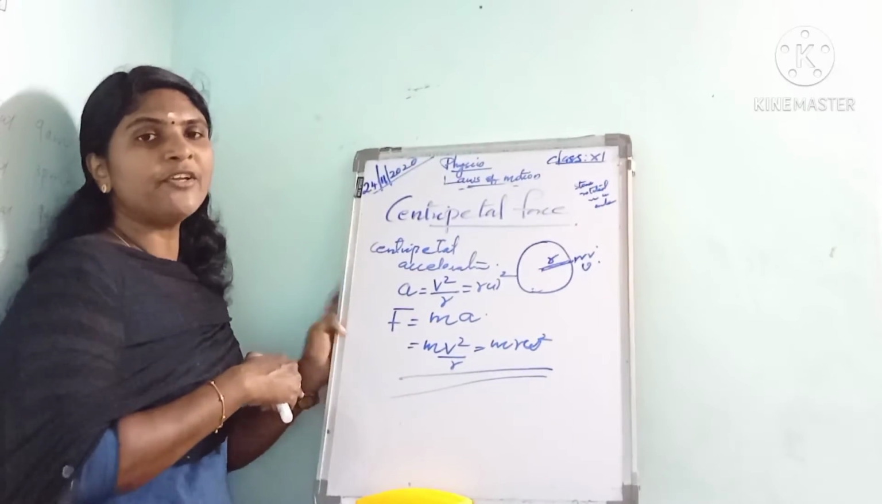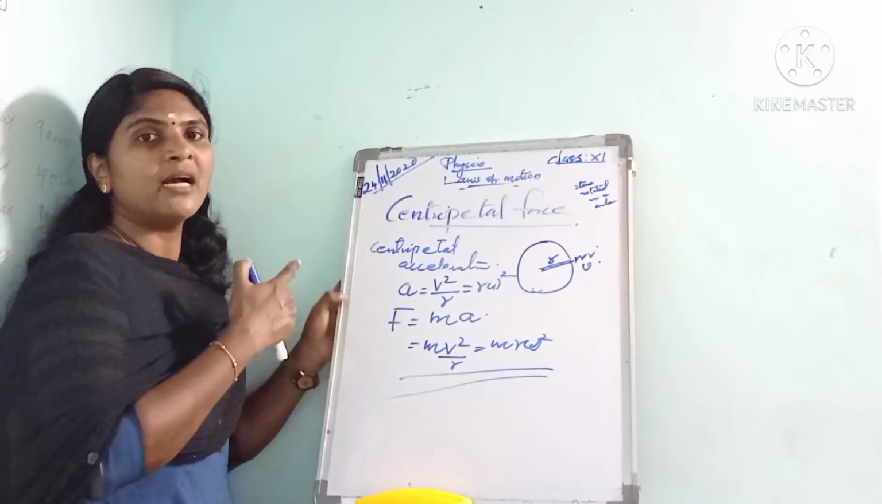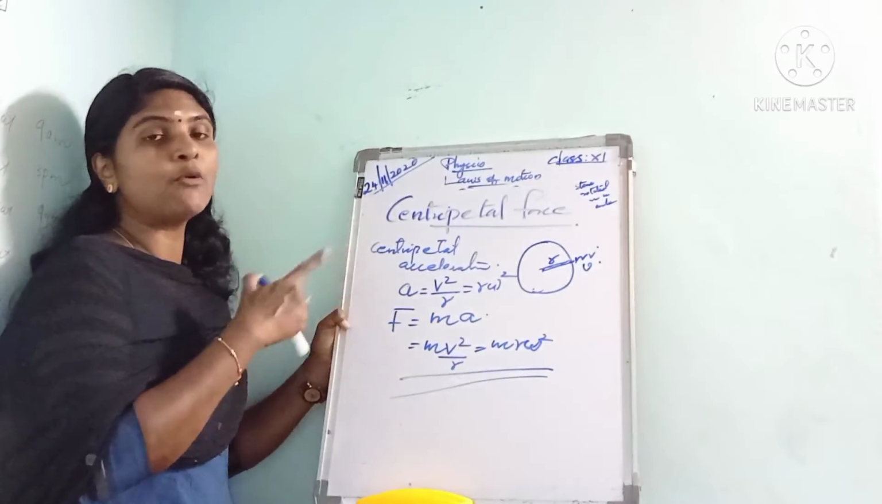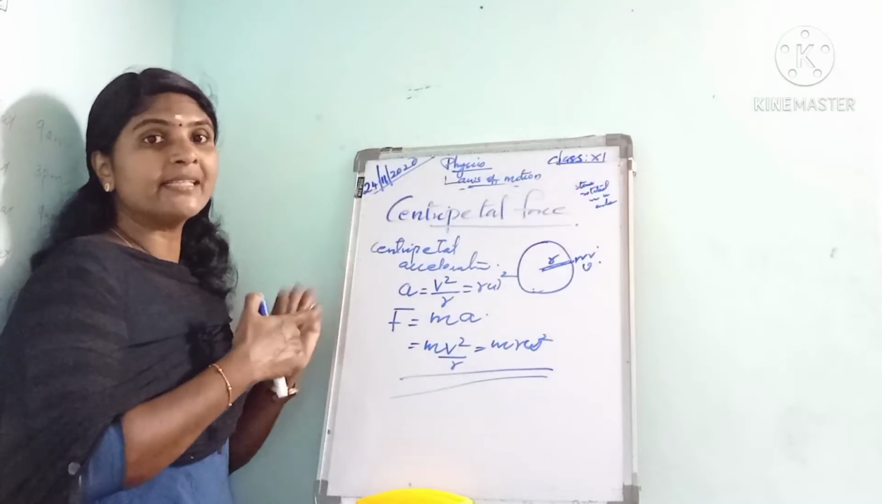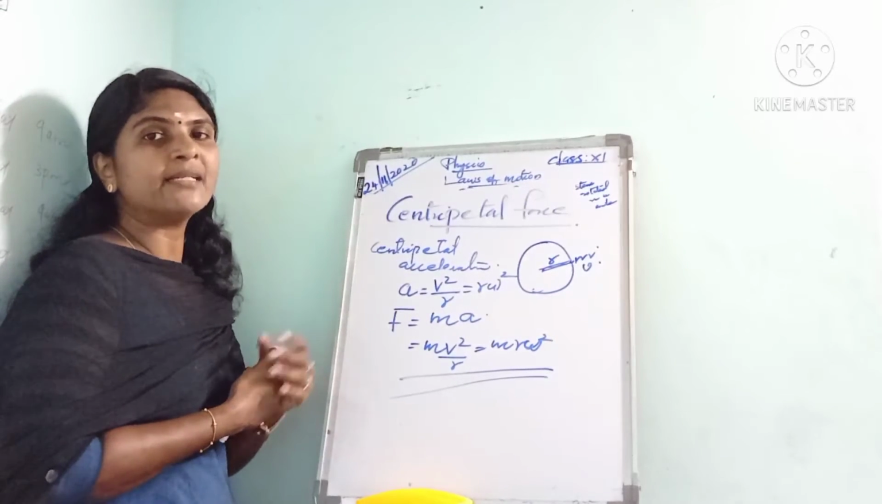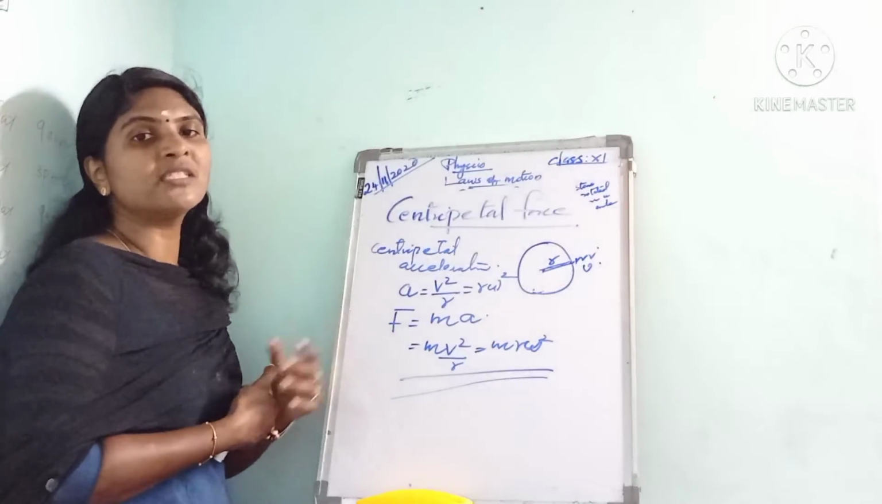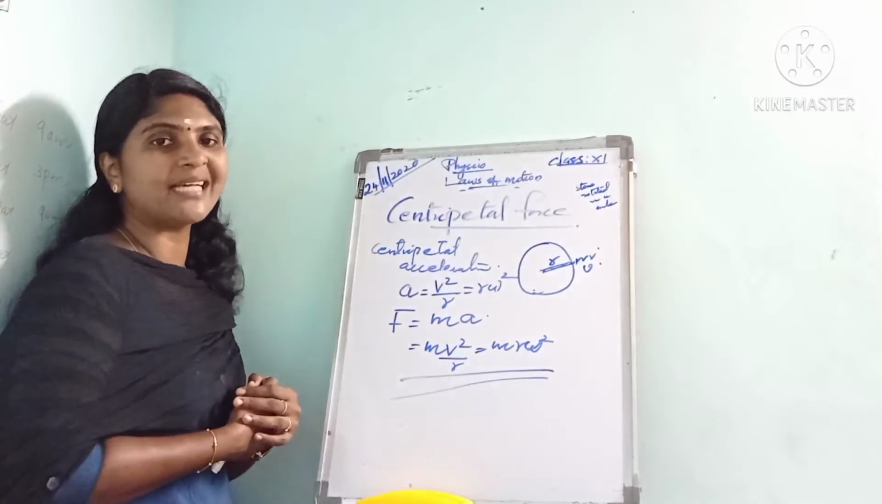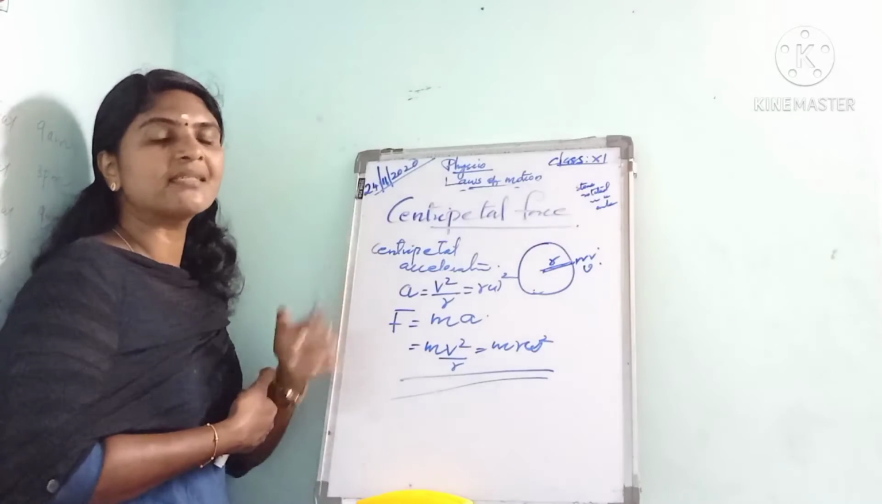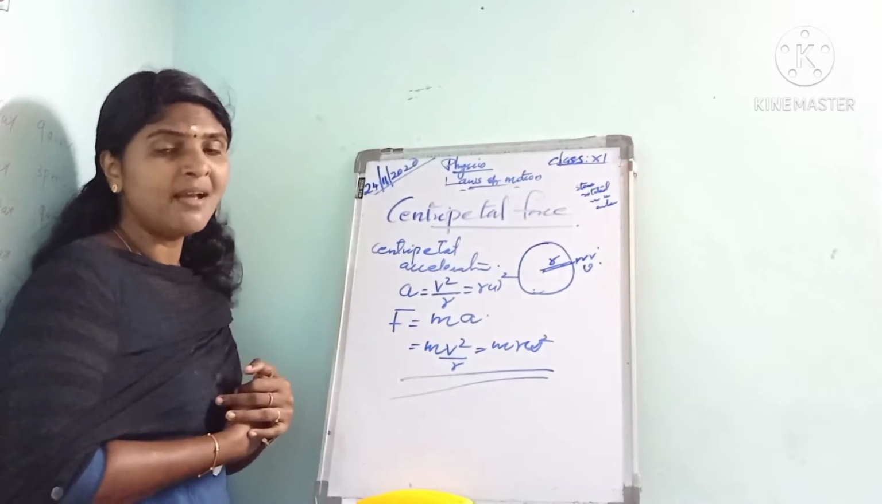Also, you know the planets that rotate or move around the sun. The centripetal force for the planets is provided by the gravitational force of attraction between the sun and the planets. They provide the necessary centripetal force for the planet.